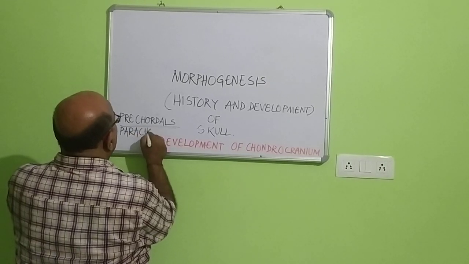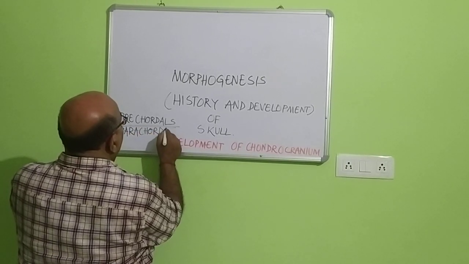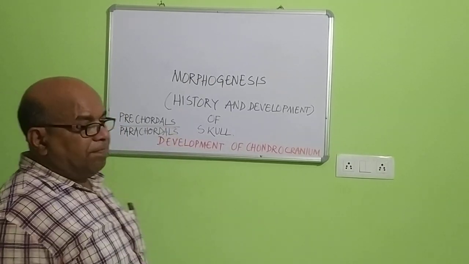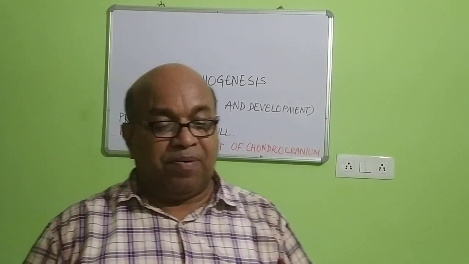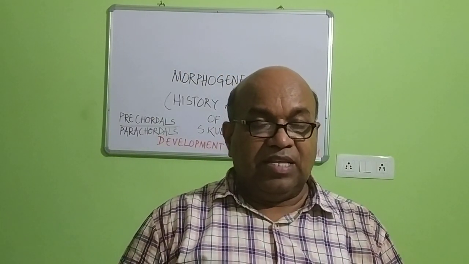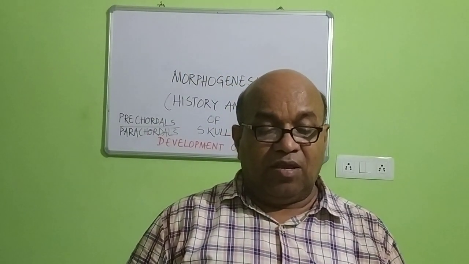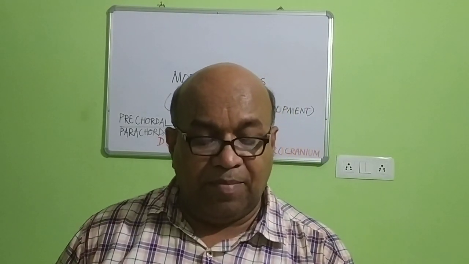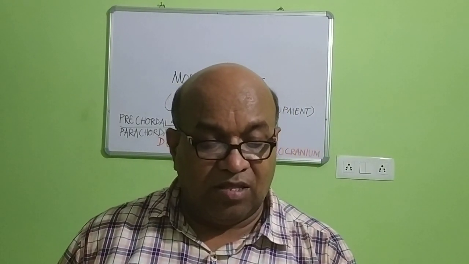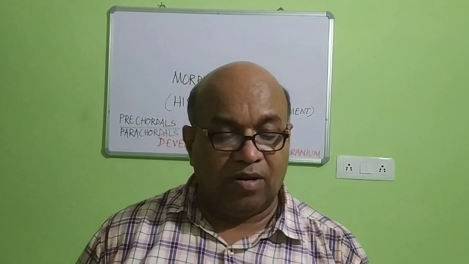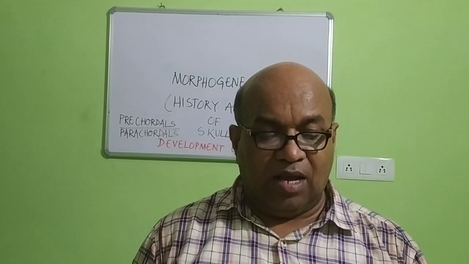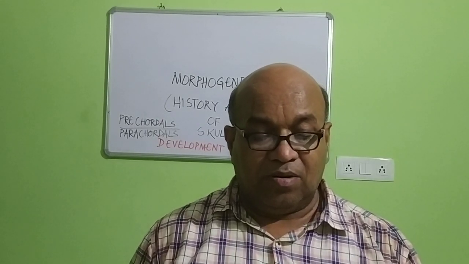Paracaudals. These are cartilage bones like the precaudals. And they remain beneath the midbrain as well as the hindbrain.